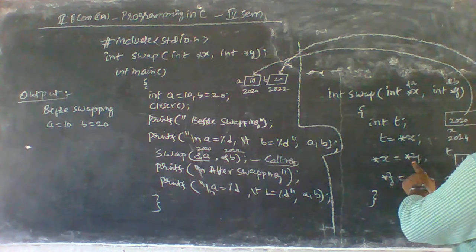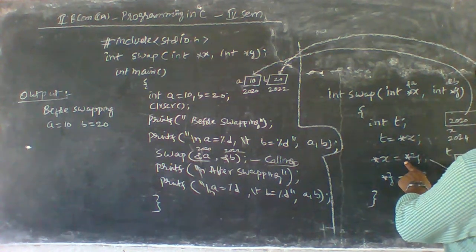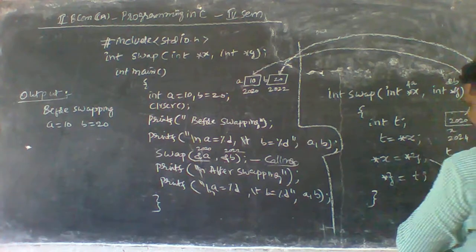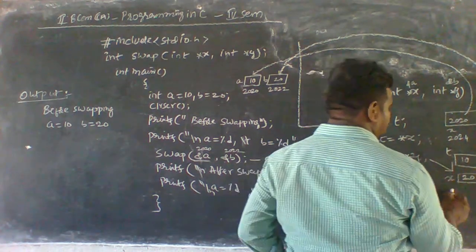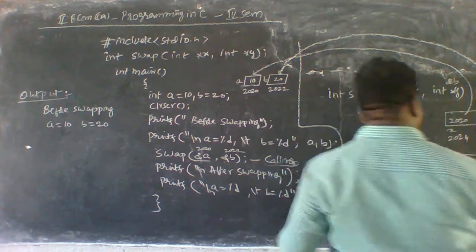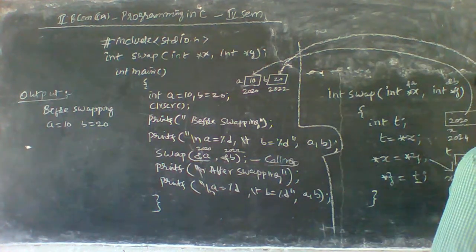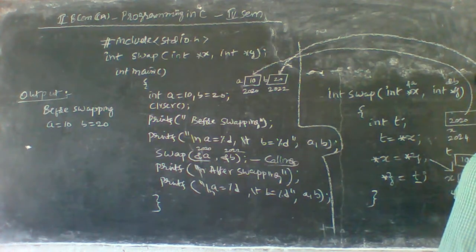Okay, so using these statements we have to declare it like this. And star y is equal to what here? Star y is equal to t. What value does t contain here? 10. This is called 10.